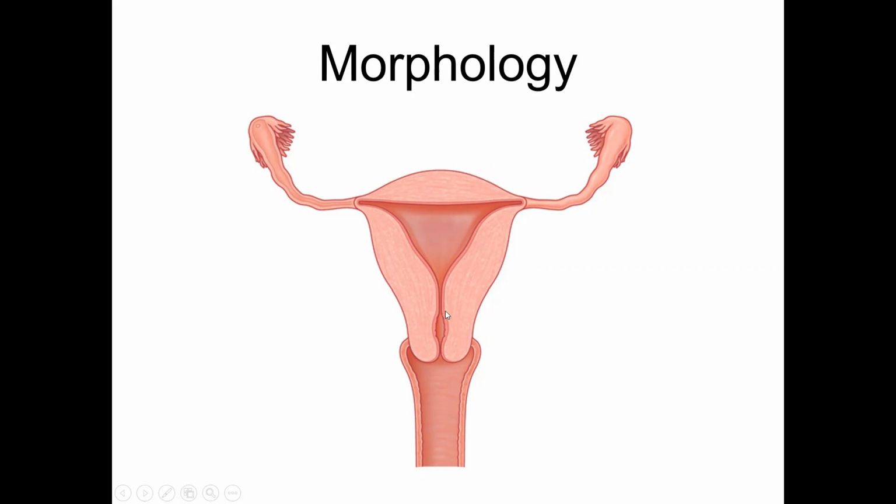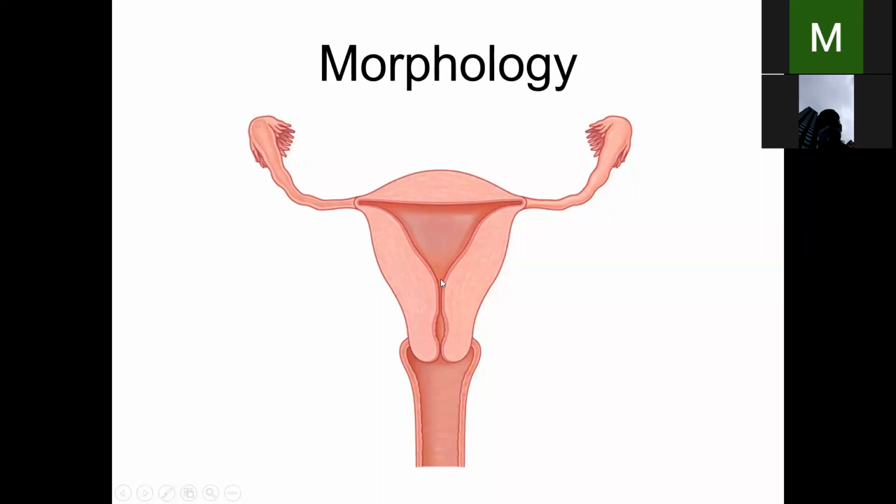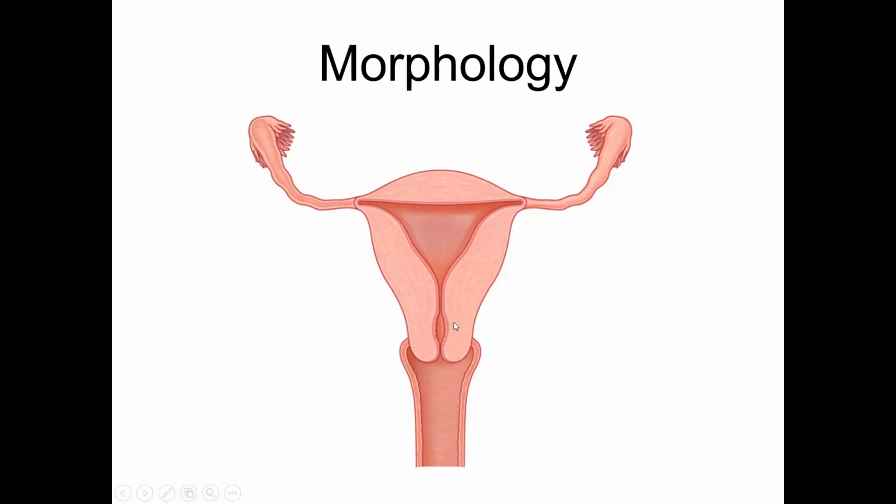So the length of the cervix is 2.5 centimeters or 1 inch. The length of the uterus from the internal os to the fundus is 4.5 centimeters. The cavity, which we said is triangular in shape, is slit-shaped in a sagittal section.